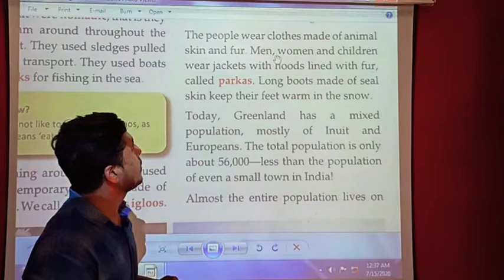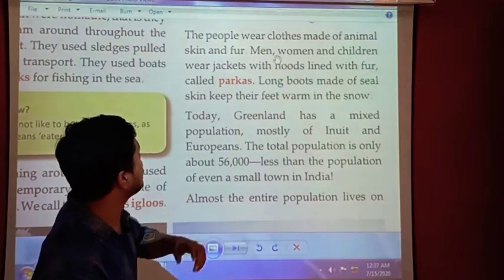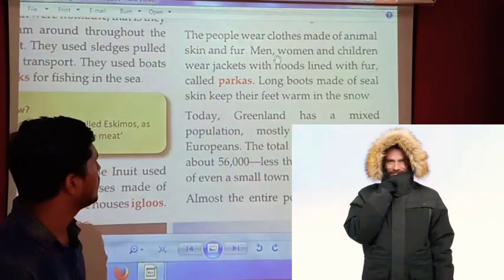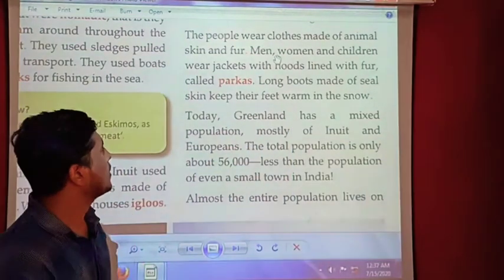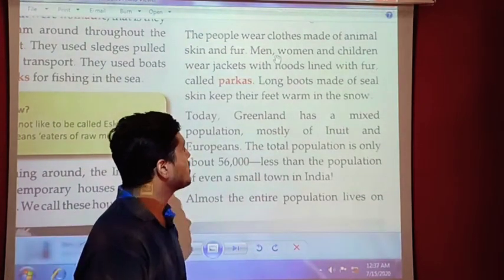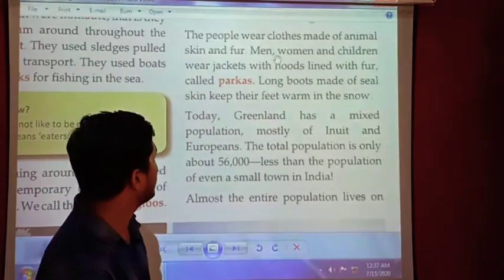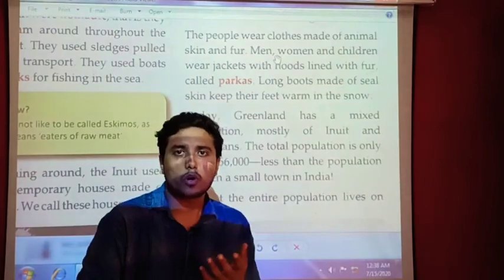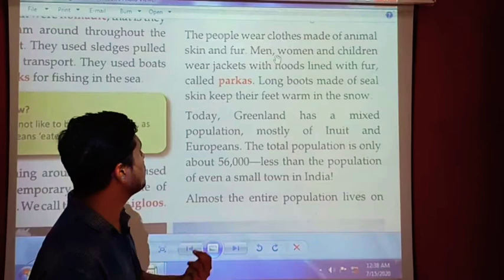People wear clothes made of animal skin and fur. Men, women and children wear jackets with hoods lined with fur, called parkas. Long boots made of seal skin keep their feet warm in the snow. They make boots with the help of the skin of the seal, so that their feet remain warm, because they have to walk on snow.